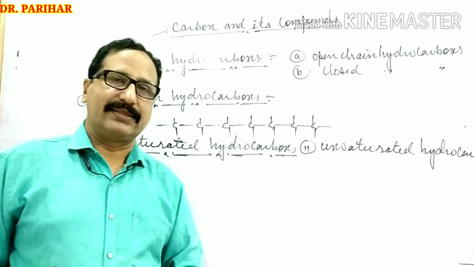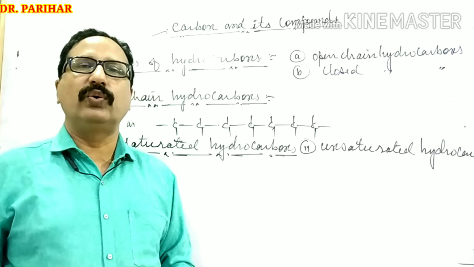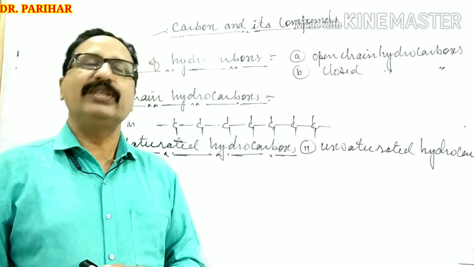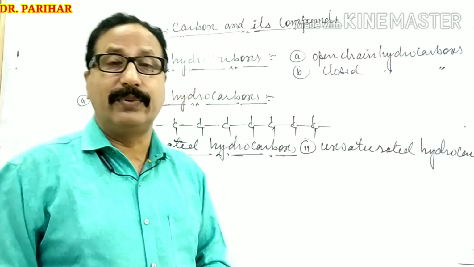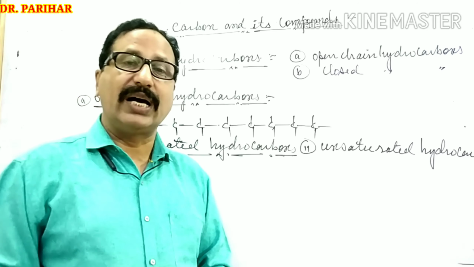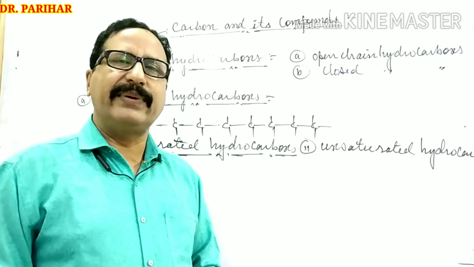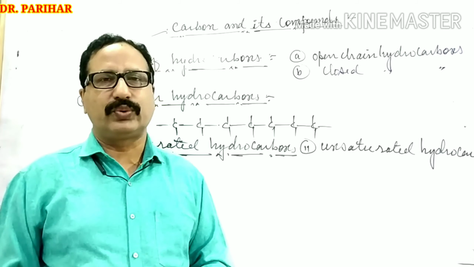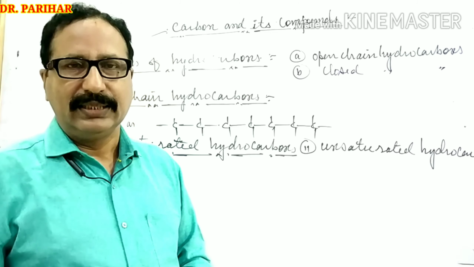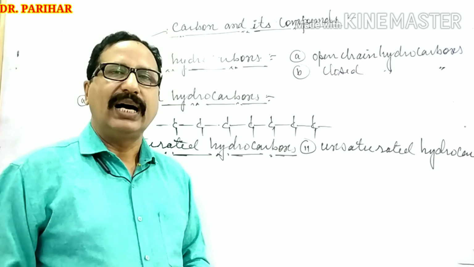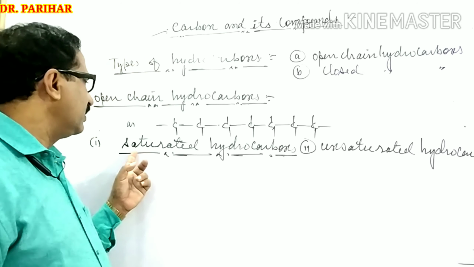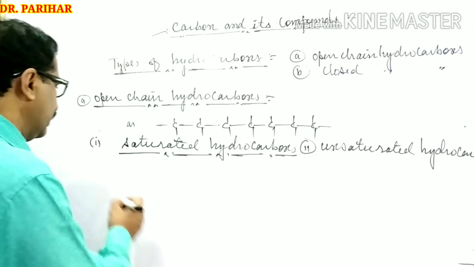Those hydrocarbons which contain only sigma bond, means which contain only single bond, meaning all the carbon atoms are attached with each other through single bond, such hydrocarbons are known as saturated hydrocarbon.